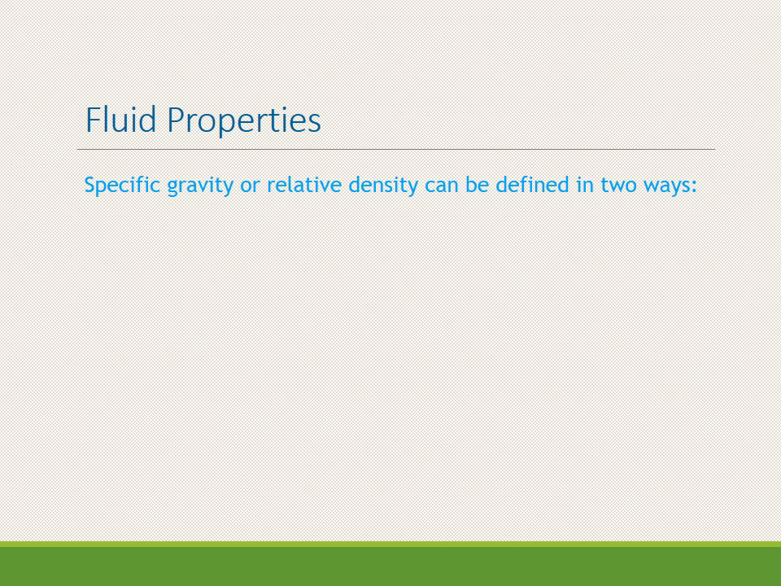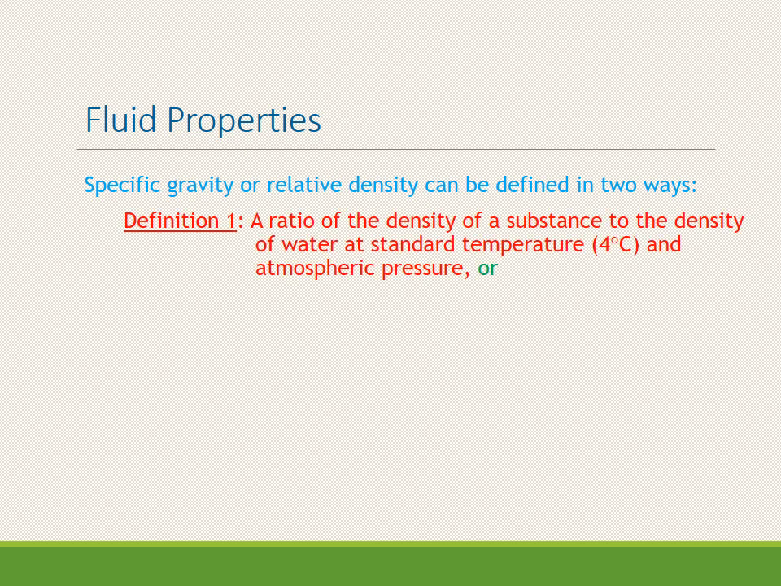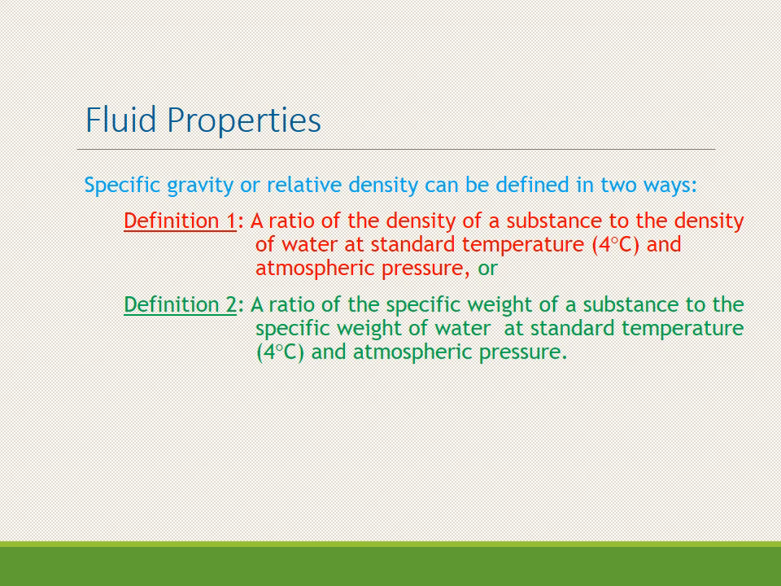The next one is specific gravity or relative density. It can be defined in two ways. It is the ratio of density of a substance to the density of water at standard temperature and pressure. This standard temperature and atmospheric pressure is known as STP condition. Or it may be defined as the ratio of specific weight of a substance to the specific weight of water at standard temperature and atmospheric pressure.